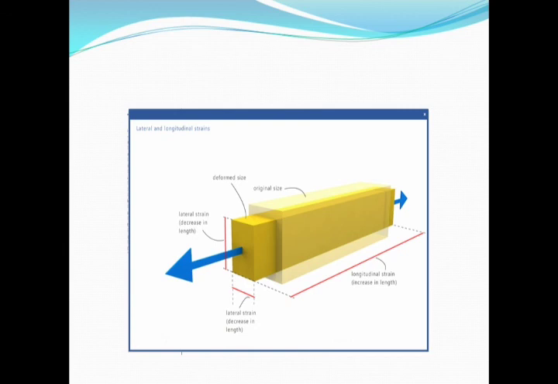Now in the next lecture we will be seeing the relationship between the modulus of elasticity, modulus of rigidity and the bulk modulus. These are the three elastic constants which are to be determined based on Hooke's law, which are to be studied in detail when we go for the basic concepts of the elastic constants.